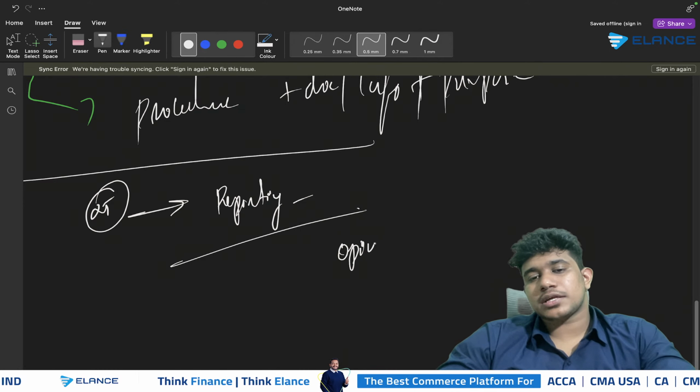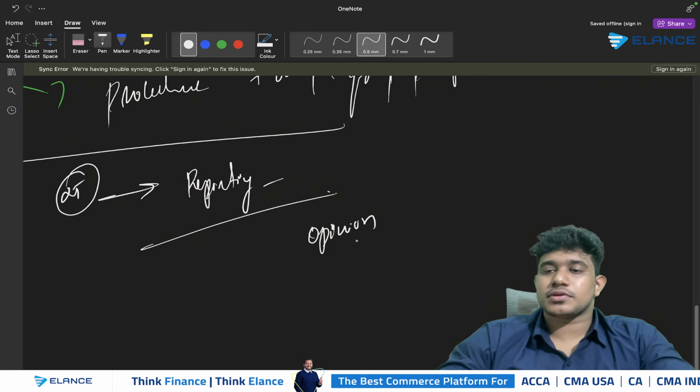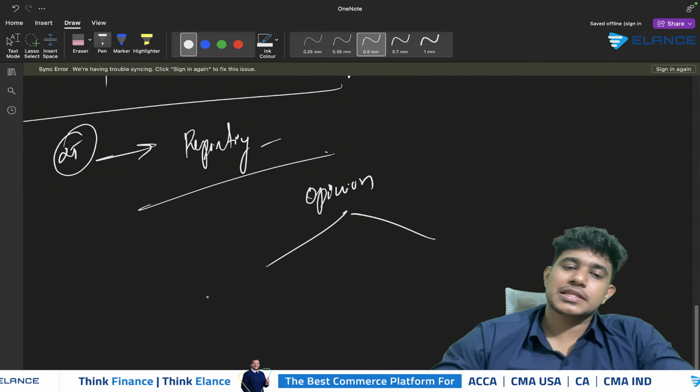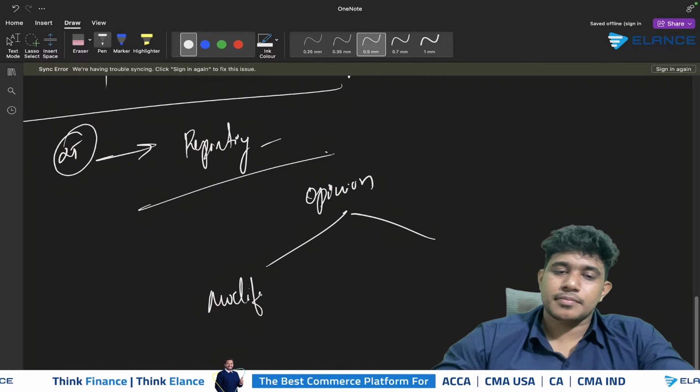Well, we know that as an auditor, we need to express an opinion on the financial statements of an entity. And when it comes to the opinion part, basically there will be modified opinion.